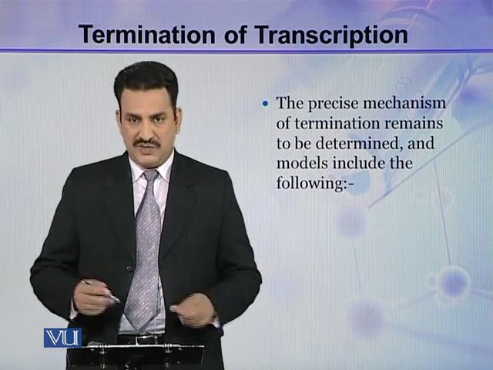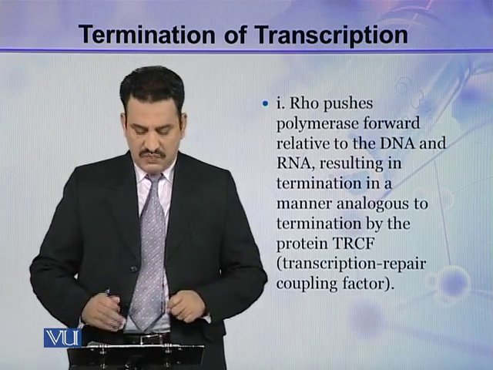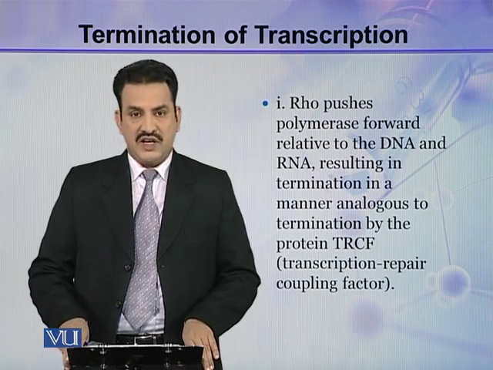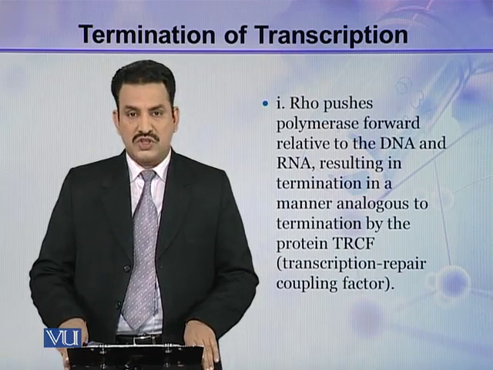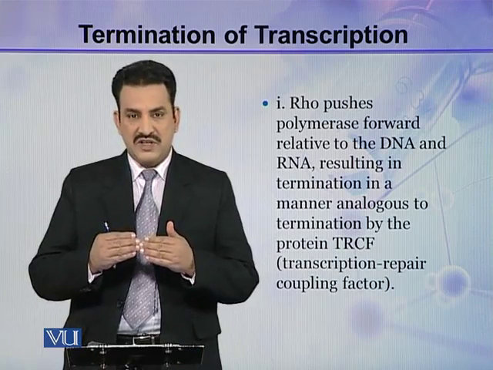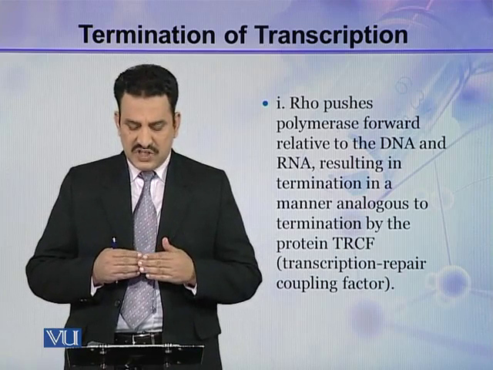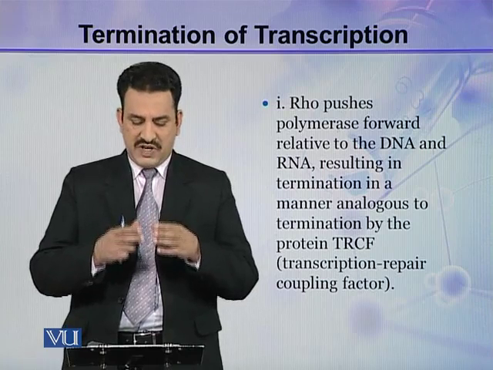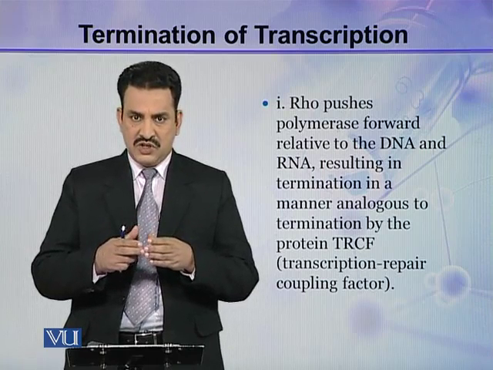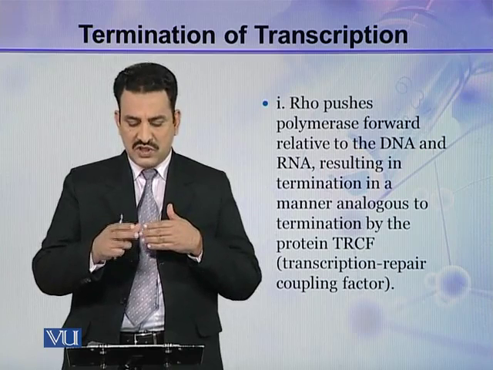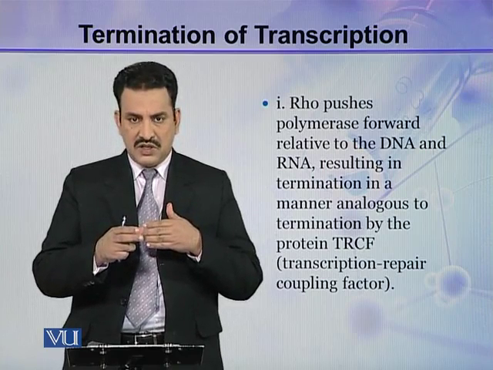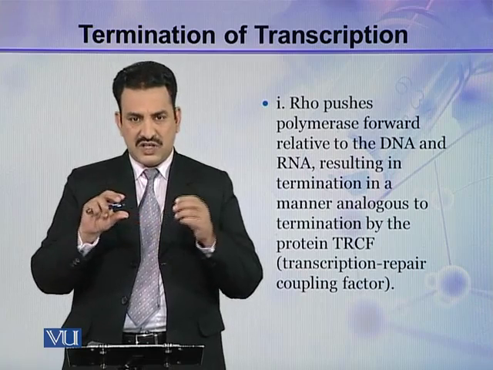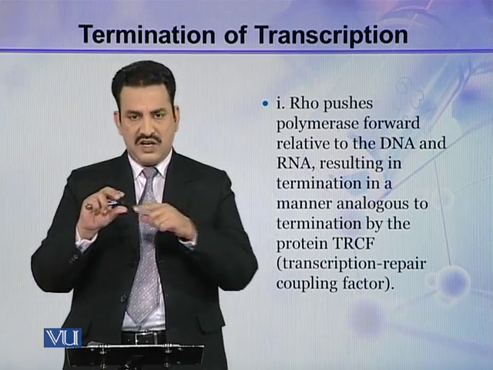The models which explain it may be of 3 types. For example, the first model describes that RHO pushes polymerase forward relative to the DNA and RNA. So if polymerase is present at some site, this RHO pushes this polymerase somewhat forward on this DNA transcript and RNA chain.